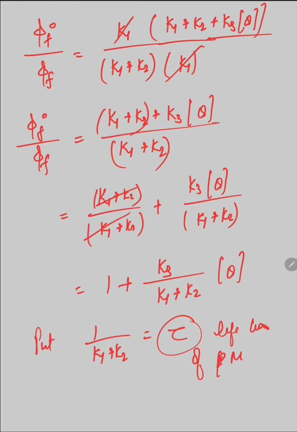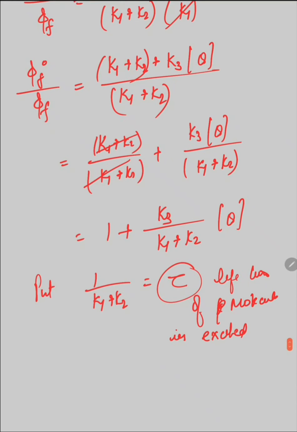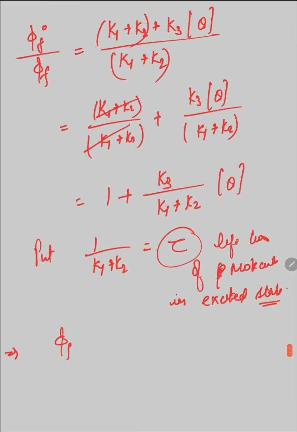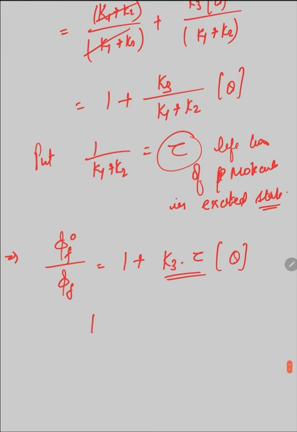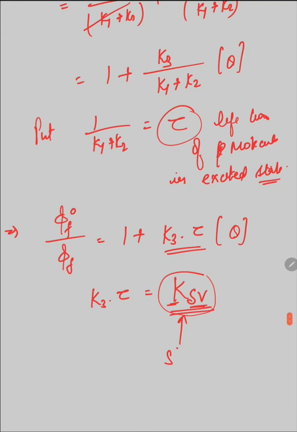Tau is actually the lifetime of the molecule in the excited state. So QF naught divided by QF is equal to 1 plus K3 into tau into quencher concentration. This K3 into tau we will put as KSV, where K is a constant and SV denotes Stern-Volmer. This is another constant known as the Stern-Volmer constant.